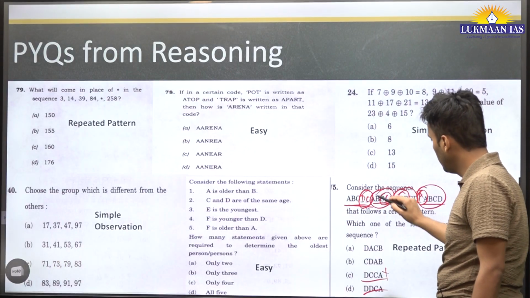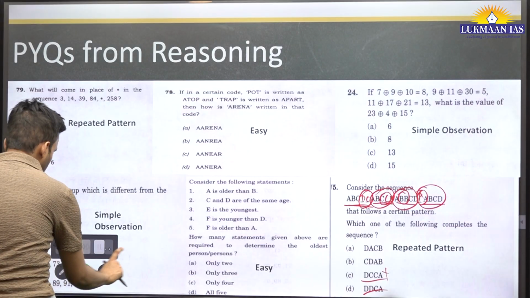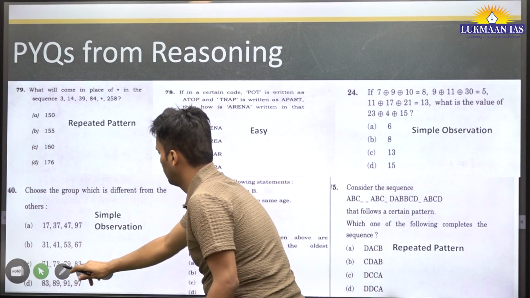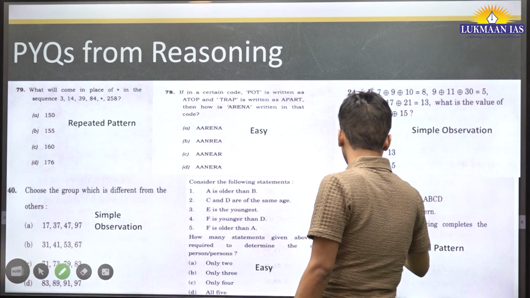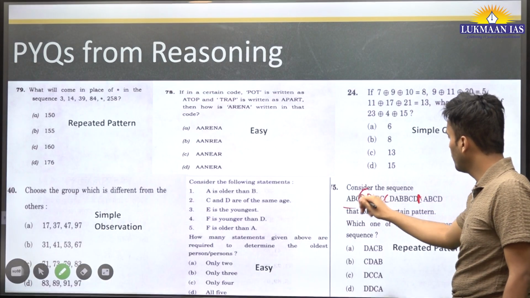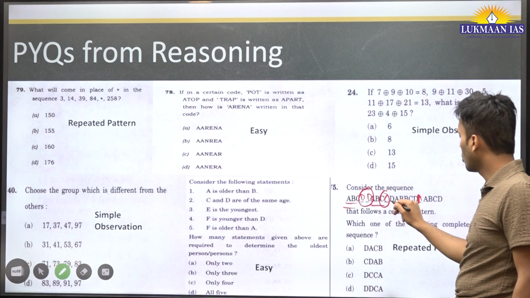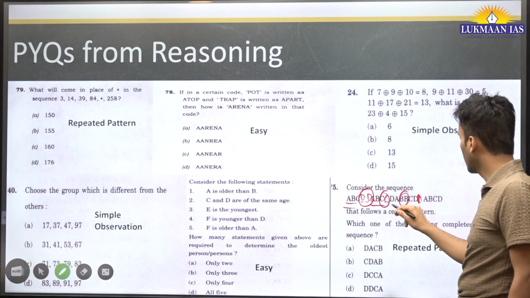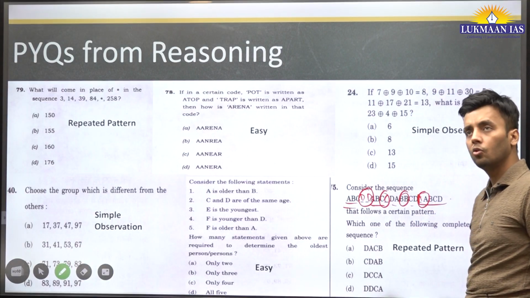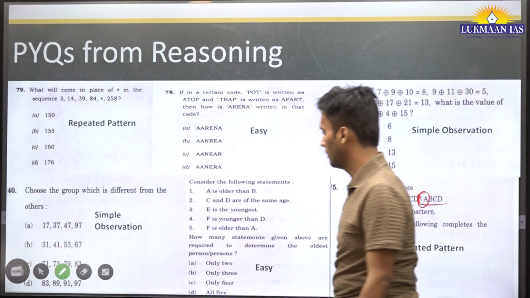Now let's check DDCA. Here we see D is being repeated, rest all the 3 are distinct. Here ABC is repeated, rest all are distinct. B is repeated, rest all are distinct. And A is repeated, rest all are distinct. Okay. So we included D. DDCA is the right answer.